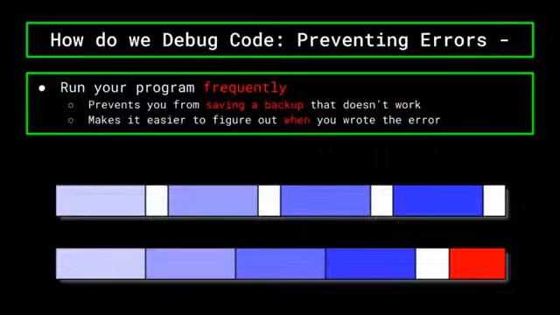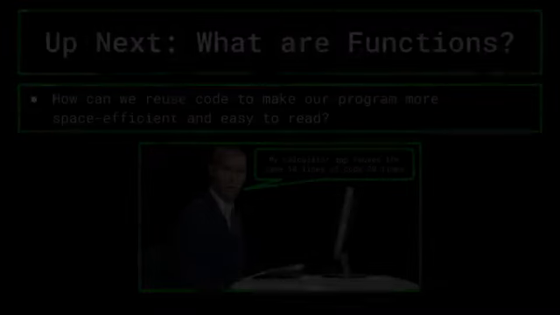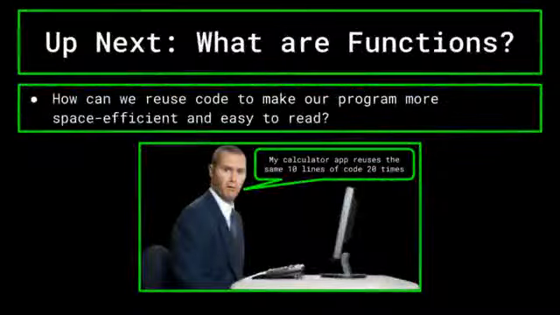Errors, while annoying and extremely frustrating, are a fundamental part of making you a better programmer. Alright, now that we've covered errors for a bit, let's hop back onto the programming statement train and talk about one of the most important concepts in computer science, the function.